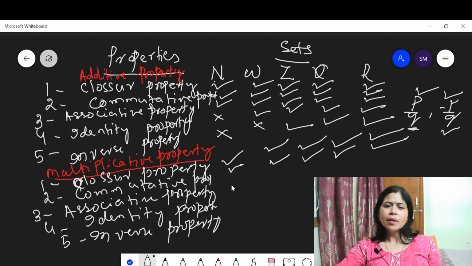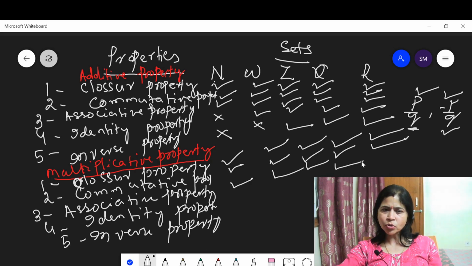This means the set of natural numbers satisfies the multiplicative associative property. The set of whole numbers also satisfies it. The set of integers, rational numbers and real numbers also satisfy the multiplicative associative property.